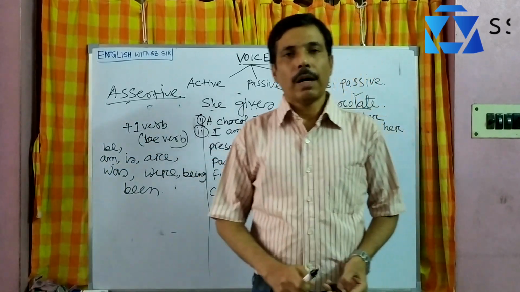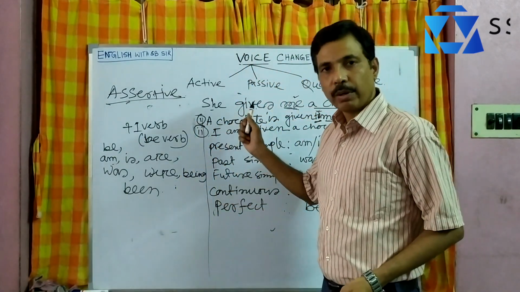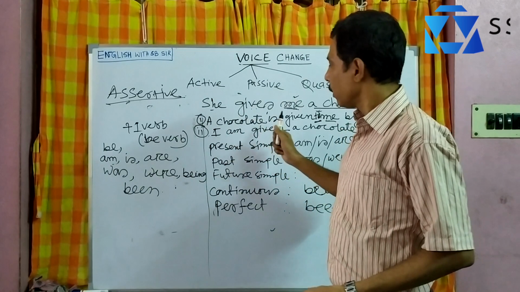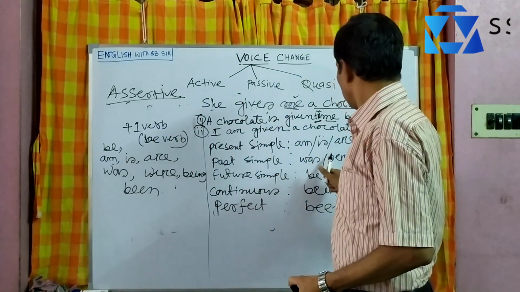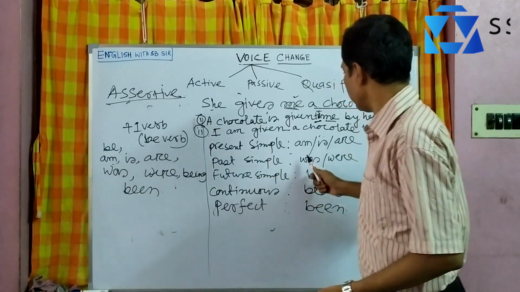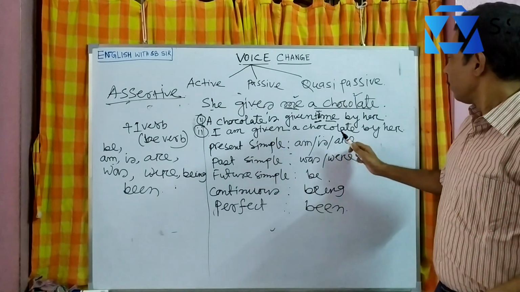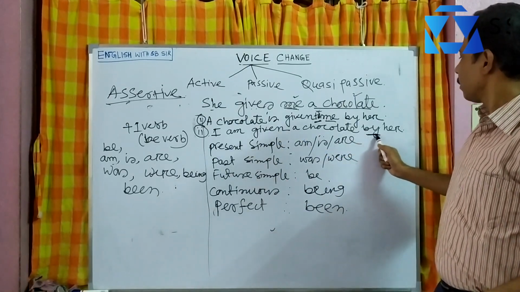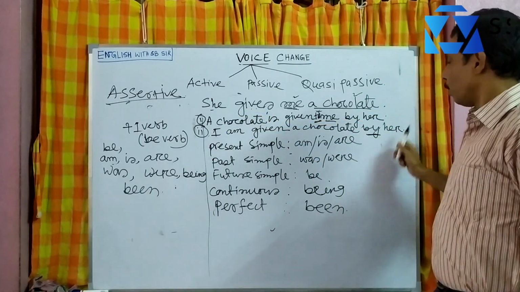Then comes the third rule: you find the main verb. The main verb should be turned into V3, the past participle form. Next, you add a preposition, usually by, then the subject turns into an object.